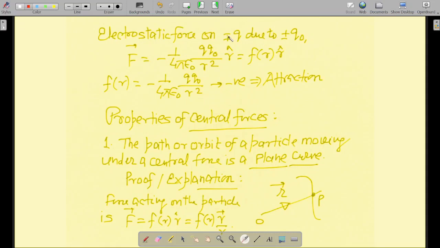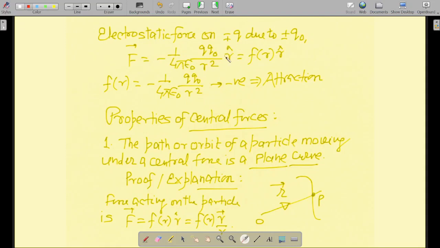Okay, so electrostatic force on minus plus q due to plus minus q naught will be equal to F vector equal to minus 1 upon 4 pi epsilon naught q naught divided by r square r hat. That is, this particular term is your f of r, and negative sign denotes your attraction. So towards the minus r hat direction, that's why it is attractive. Okay, so this negative sign also you can apply with this vector and see whether it is attractive or repulsive.